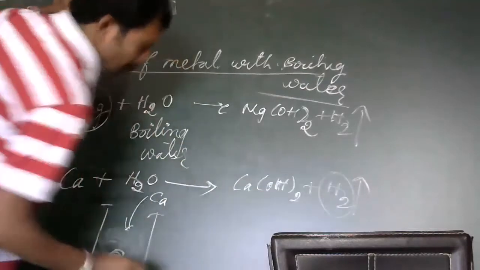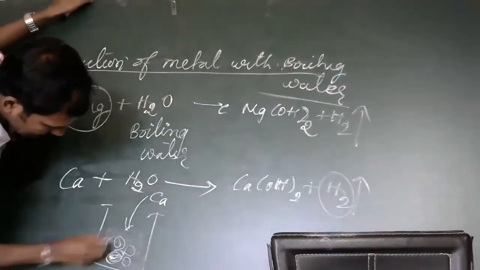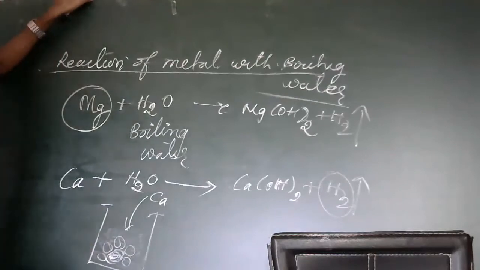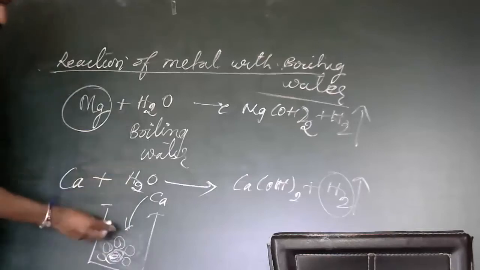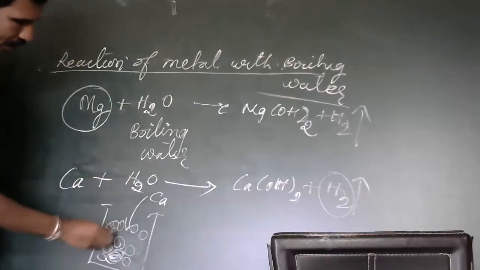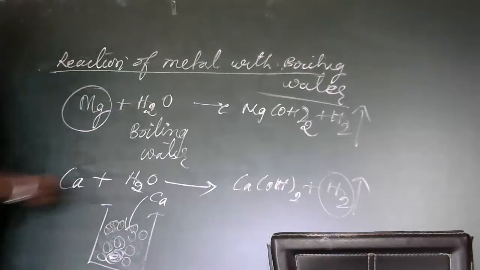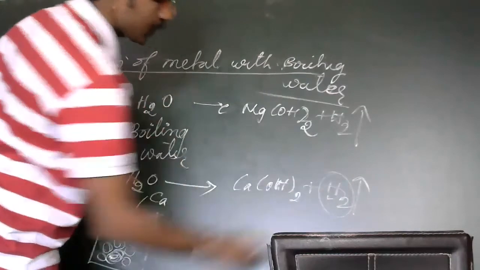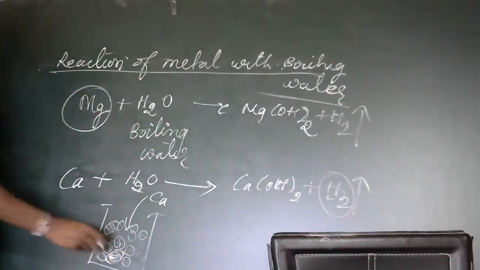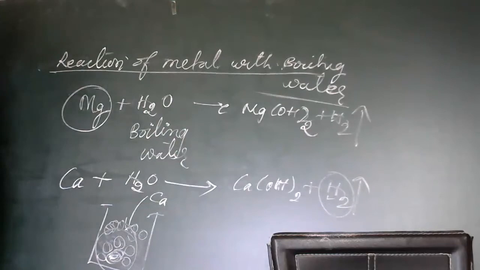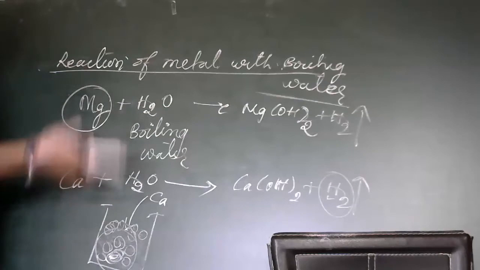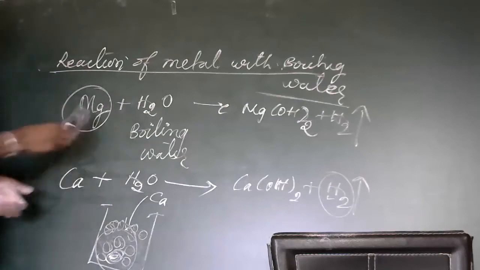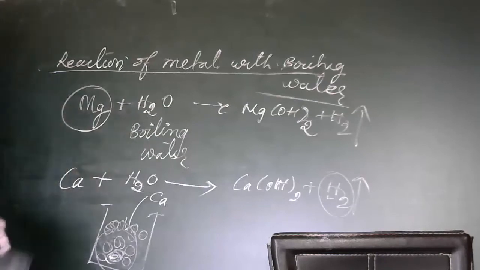The hydrogen gas that is liberated sticks to the calcium, and the calcium starts floating because of the H2 sticking to the metal. This is how the metal reacts with boiling water.